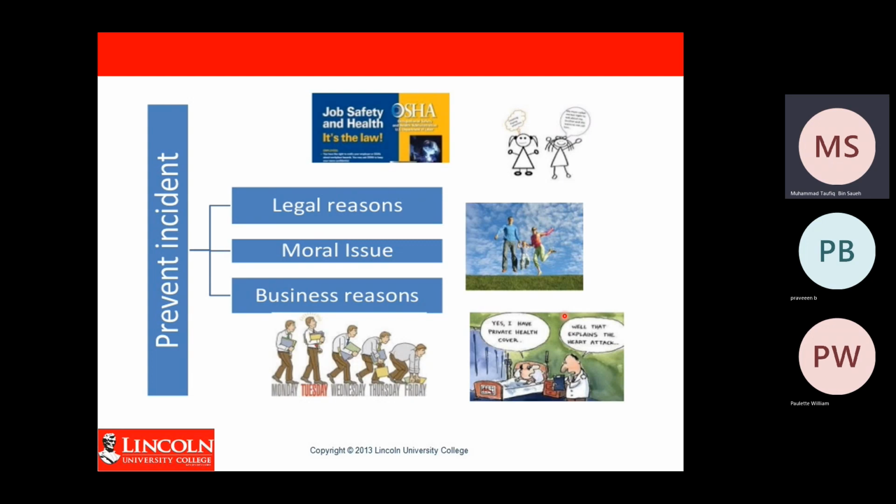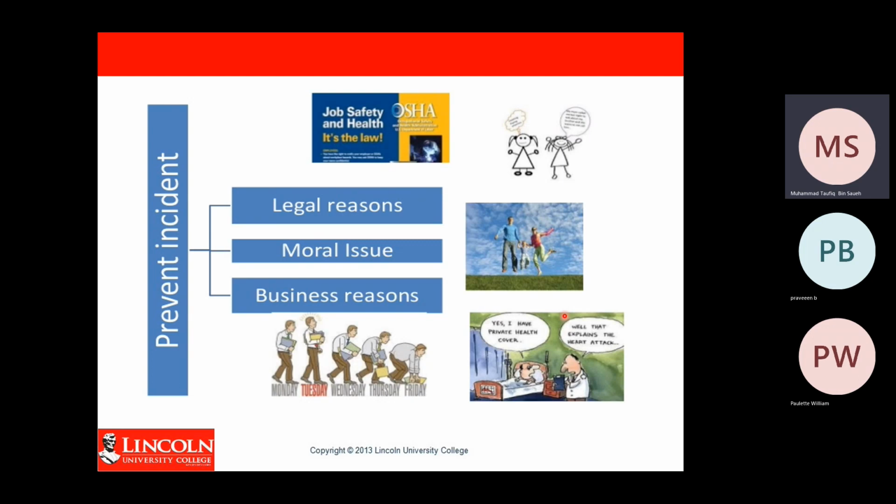First is the legal reason, because when an incident happens, you have to face a lot of laws and regulations. I think all countries have laws and regulations regarding accidents in the workplace. So if an accident happens, you as the employer must face a legal battle with your employee in the courtroom.